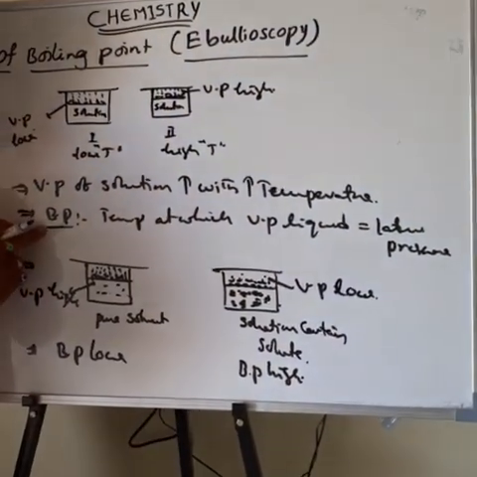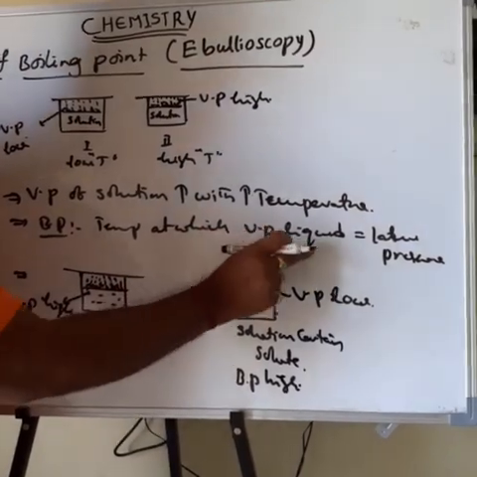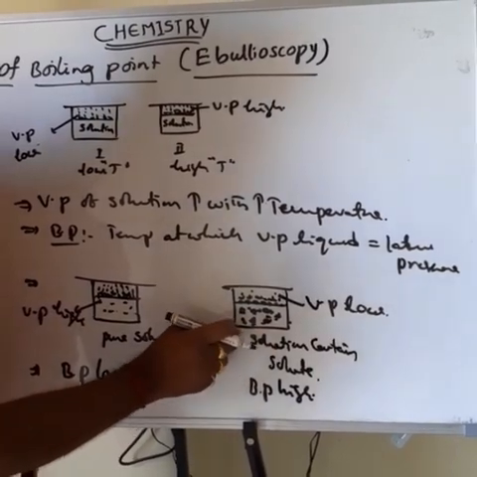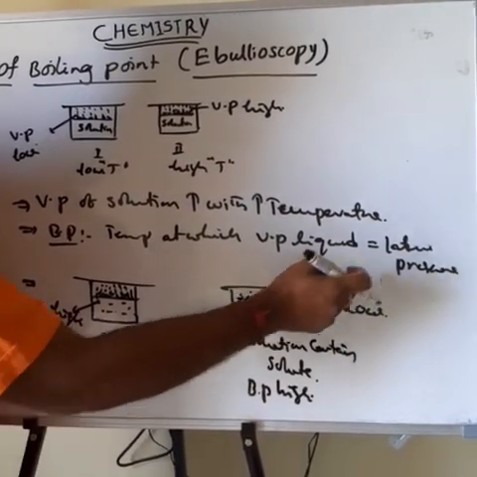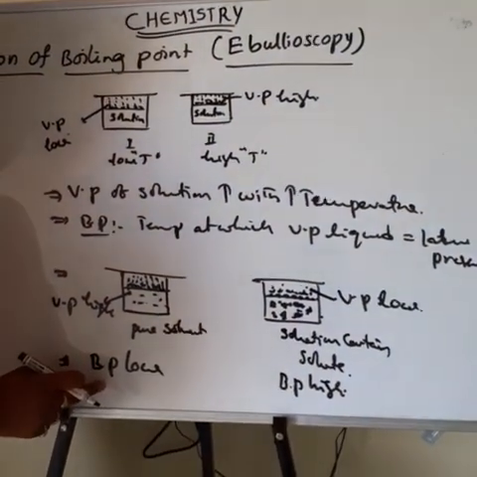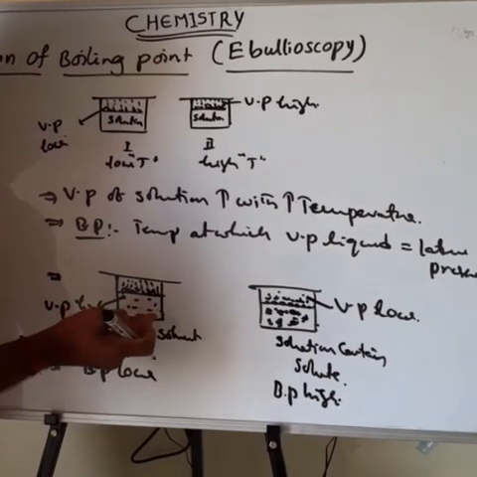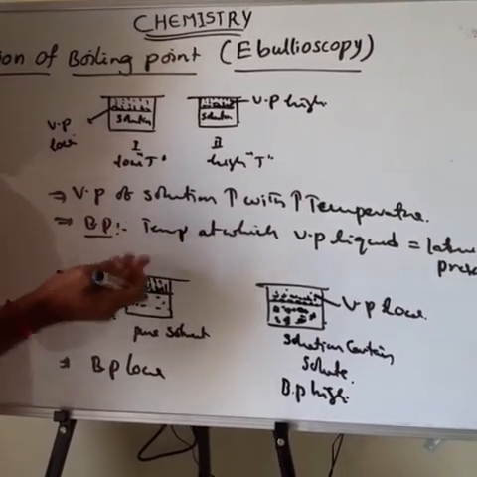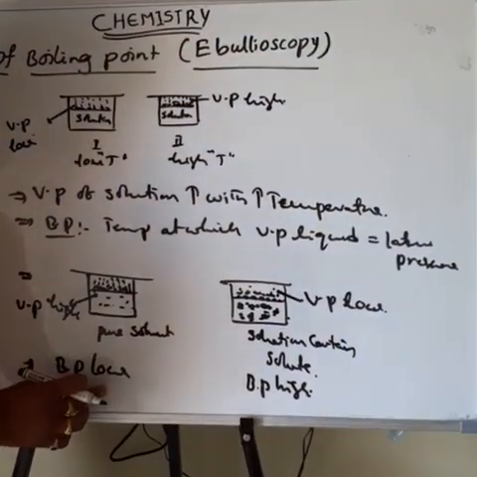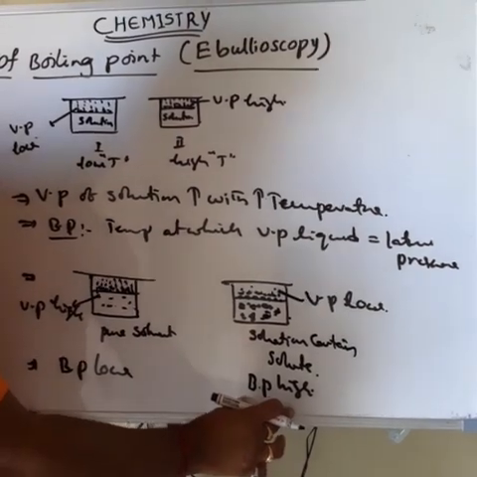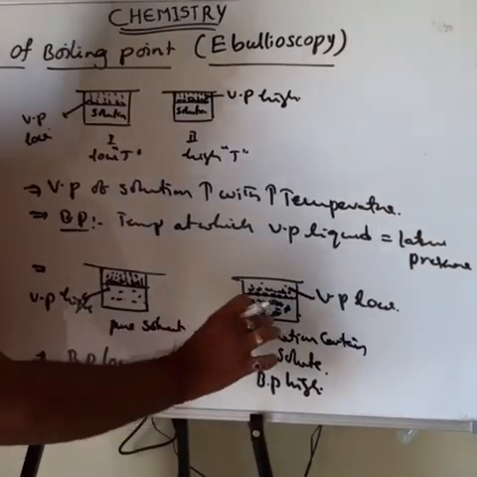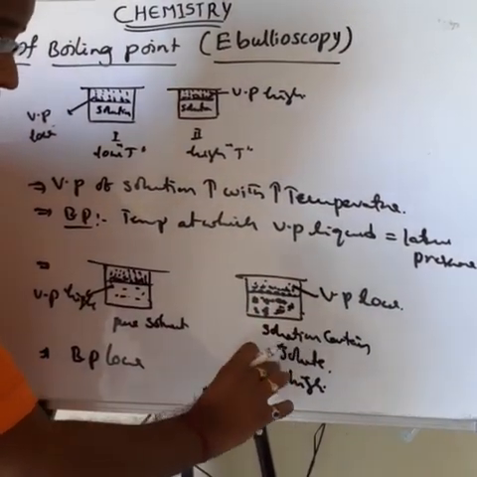What I told: boiling point means the temperature at which the vapor pressure of the liquid equals the atmospheric pressure. Here the vapor pressure is low. If you increase the temperature, only then does its vapor pressure increase and reach atmospheric pressure. That's why its boiling point is high. But here the boiling point is low. Why? Because there is no non-volatile solute here, and the vapor pressure is more. That's why at low temperature its vapor pressure becomes equal to atmospheric pressure. So the pure solvent has a low boiling point, and the solution containing non-volatile solute has a high boiling point.